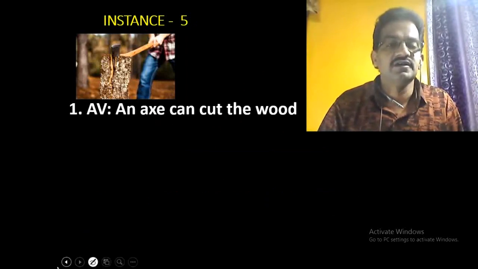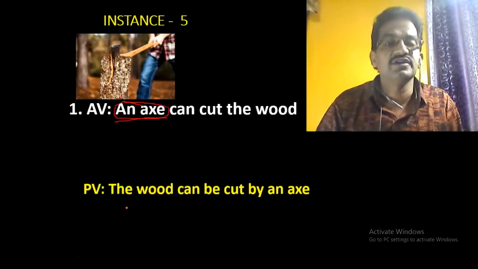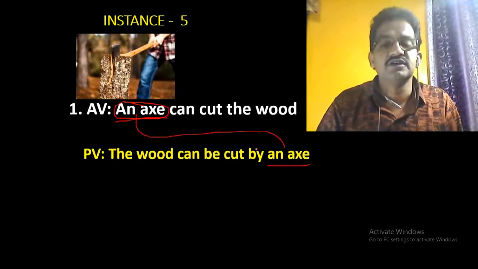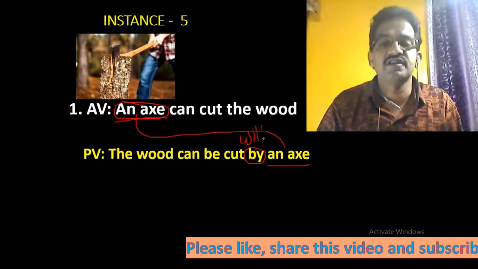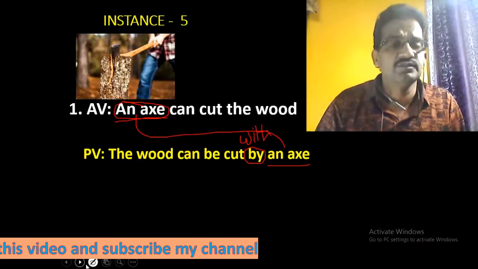Observe here, what is the agent? An axe. But it is not a person, it is a thing. An axe is an instrument, and the doer of the action is not a person, it is a thing. That's why when you place it in the position of object in passive voice, we should not use the preposition "by" and we can use "with". So "the wood can be cut with an axe." Instead of "by", we should write "with" before the object.